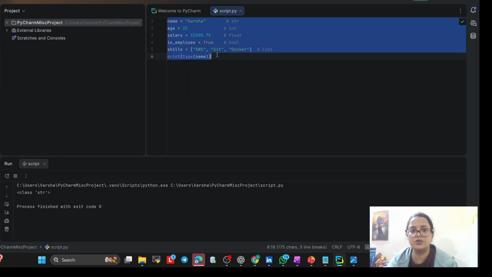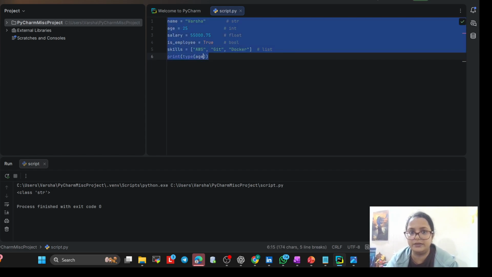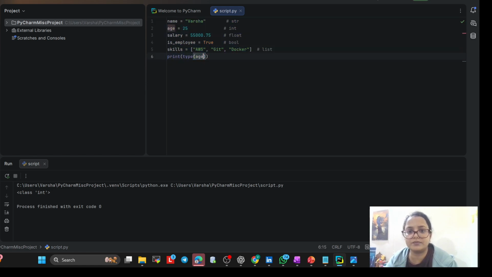And now just try to run it. What is it giving? It is a string value. Now just type age and try to run. What is it giving? It is giving an int value, because age is int. Now ask salary. What is salary? Salary, which data type is salary?